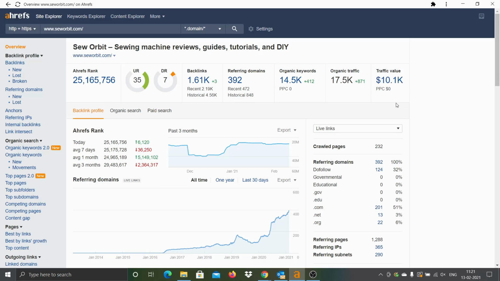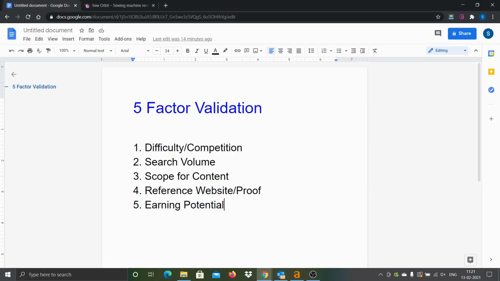It looks very good for this particular micro niche, because traffic value is very high for the reference site we picked up. So the fifth validation is also true. All the validations are true, so it is a perfect micro niche. I also looked at some of the product values, and they are very high, so your affiliate commissions are also going to be high. The only thing is you need to do a good analysis with respect to keyword research as well as producing high quality content.